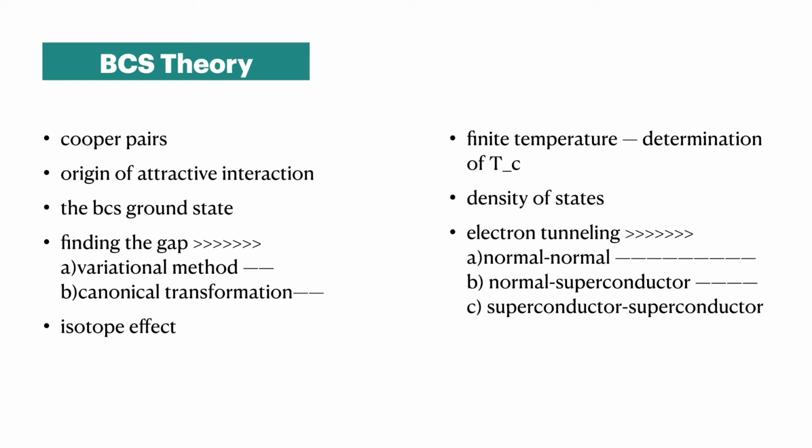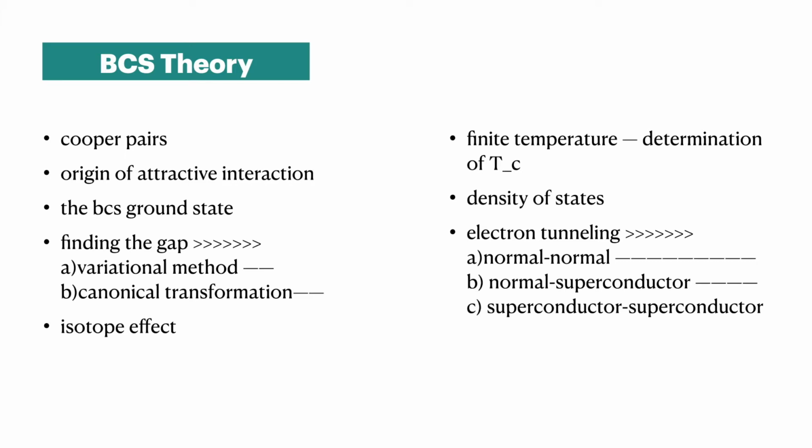Then we will talk about the isotope effect. This isotope effect is very interesting, and it confirms that the superconductivity that we found was actually an electron-phonon phenomenon. That is the indication from the isotope effect. Then the finite temperature effect, how to determine the Tc, that we will see. Then we will talk about density of states, and then electron tunneling between two metals, where one can be normal and one can be superconductor. These things we are going to discuss under the umbrella of BCS theory.